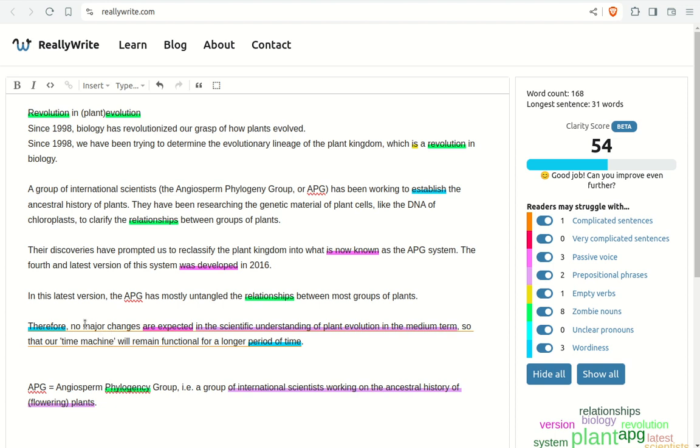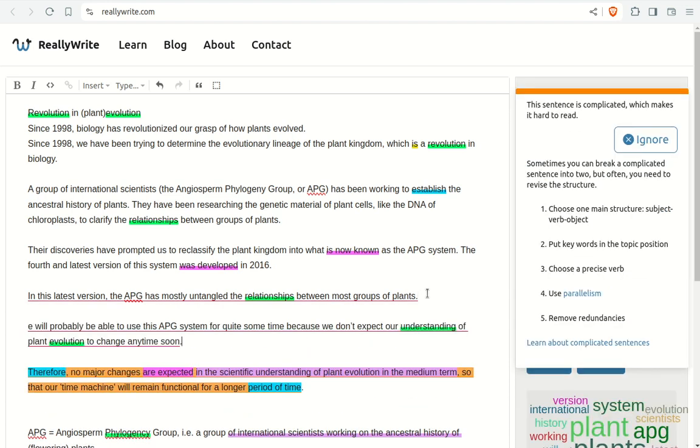I don't know. So I need to look at the information here, and I need to ask myself, who is doing what? Are there any actors? Are there any human actors in this sentence? And what are we doing? And what are our expectations? What do we expect? Can I put this in the active voice? Well, that would look a little bit like this.